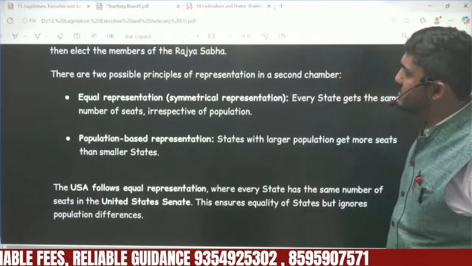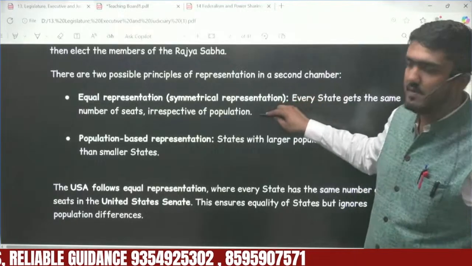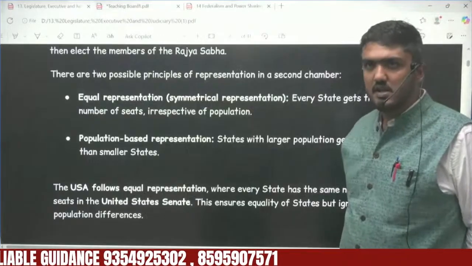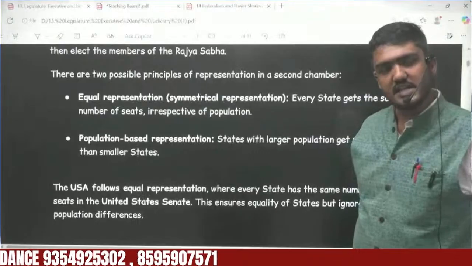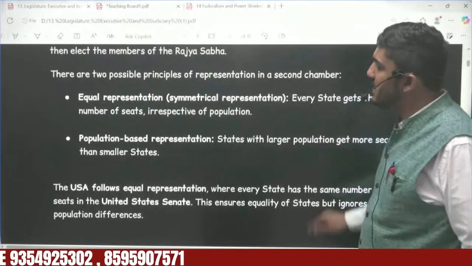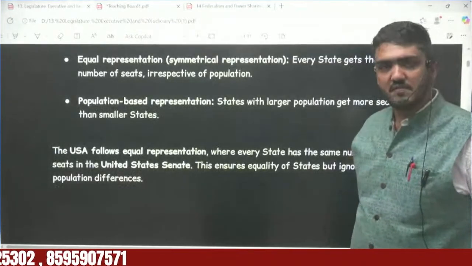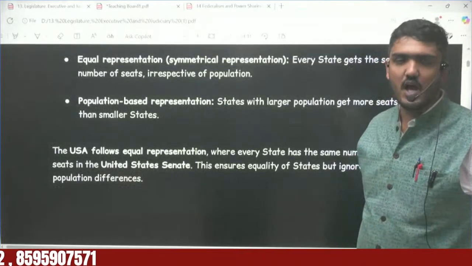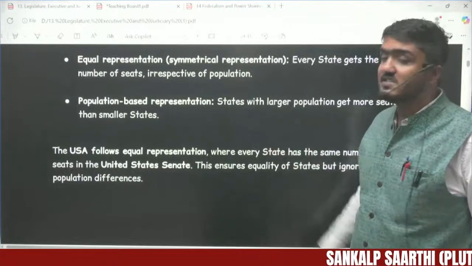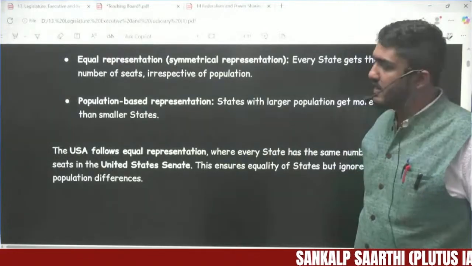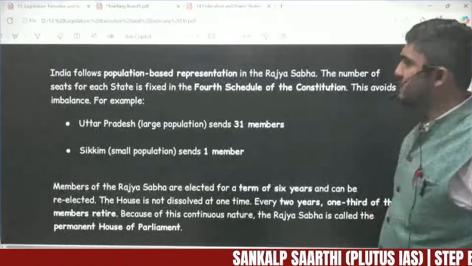So one principle could have been equal representation, where every state is given an equal seat, let's say one seat, irrespective of its population. But the second principle is population-based representation, where every state is allocated seats according to the population it has. In India, we have adopted the second system, so India follows population-based representation.